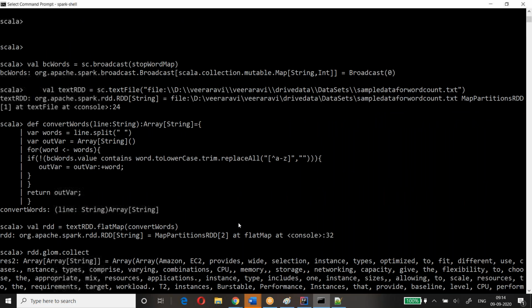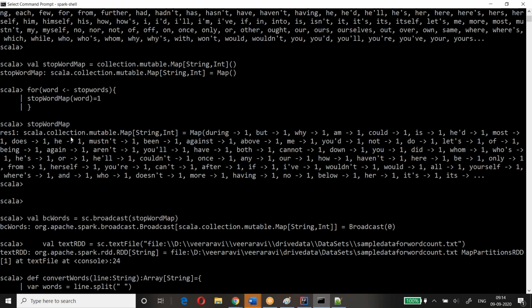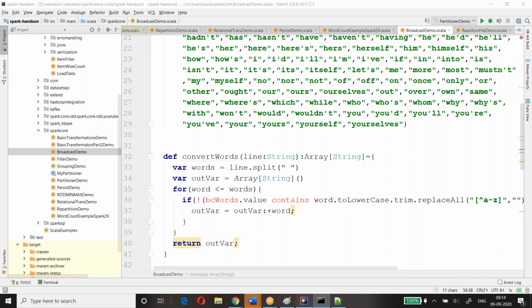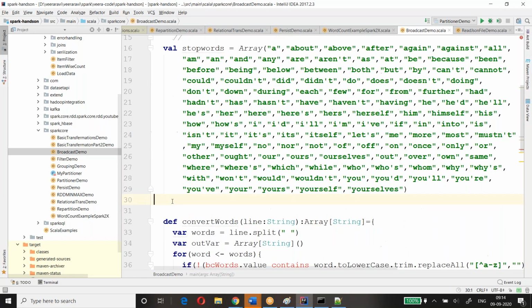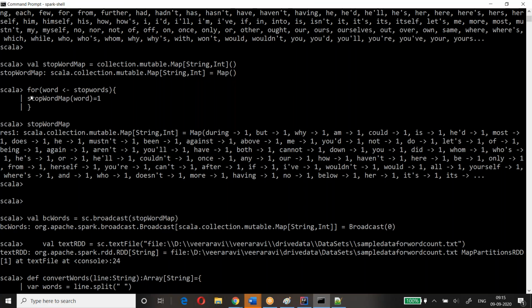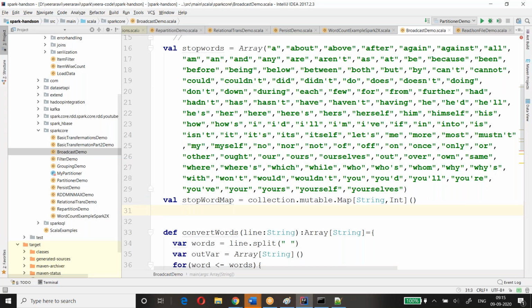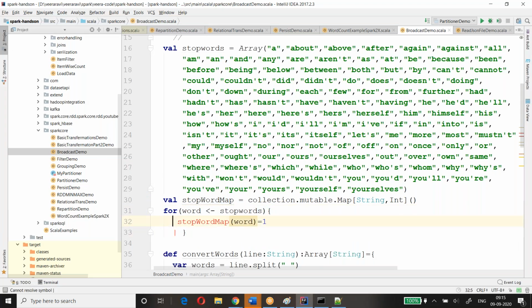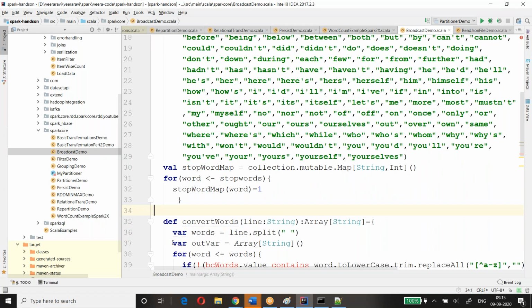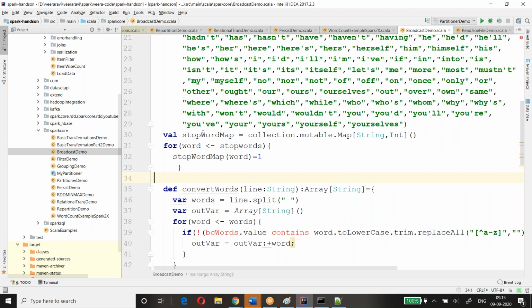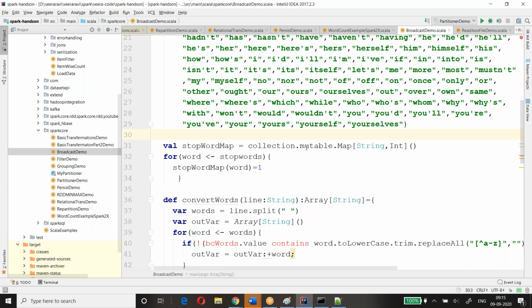For this, let me quickly keep a couple of things. Stopwords, I need this here. Then I need this loop. After the loop, is the stop word map a function? No, we created this, right? It's not a function or class, it's a value.